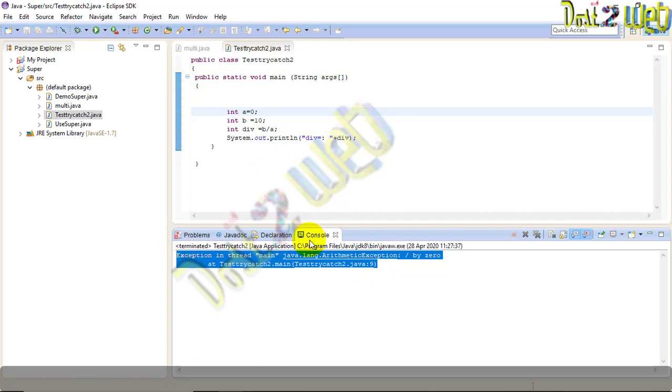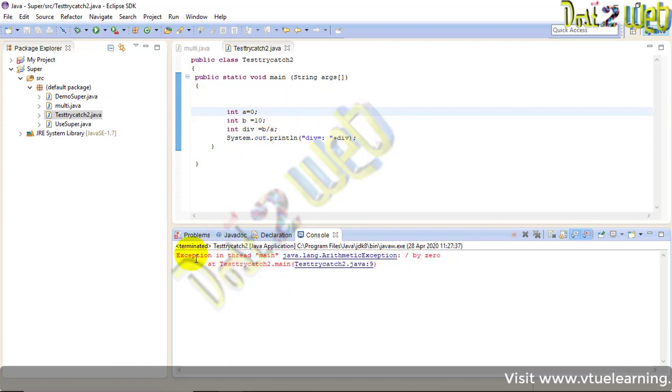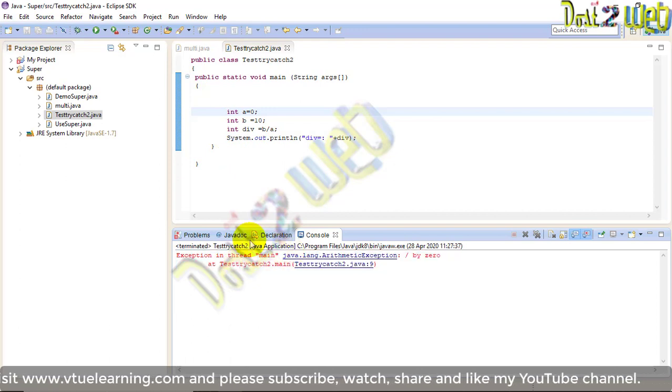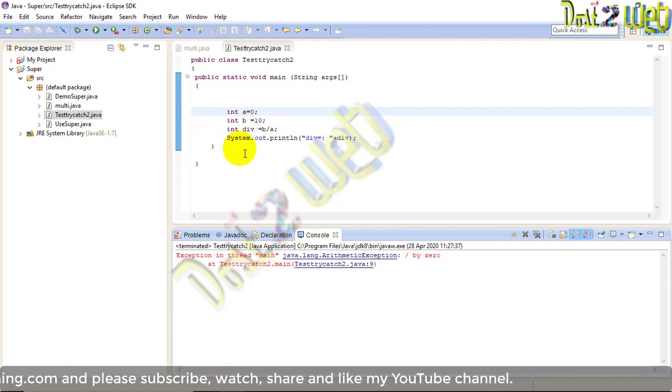If you are not handling the exception in your program, it will give the error. The error should be thrown and caught by the catch block. So we must place such code in the try block, and there should be a catch block.